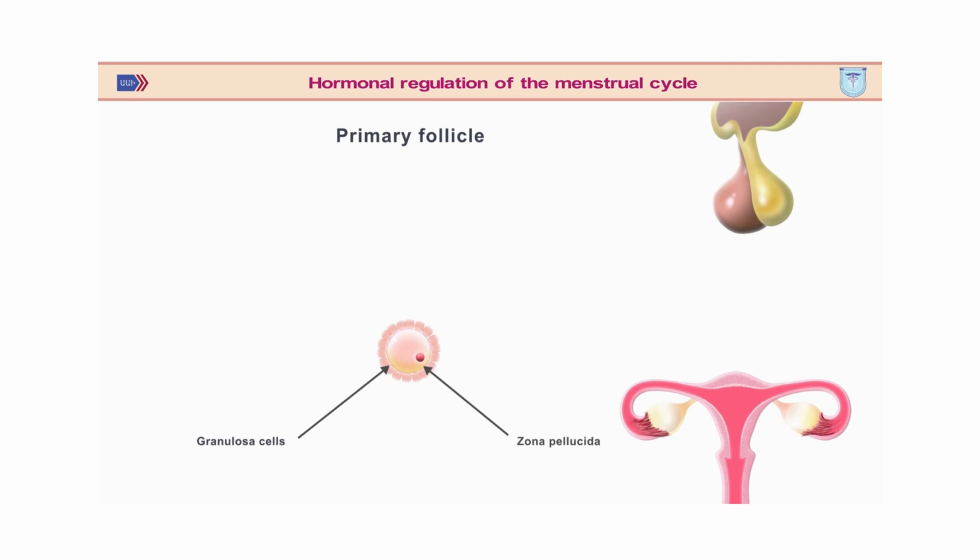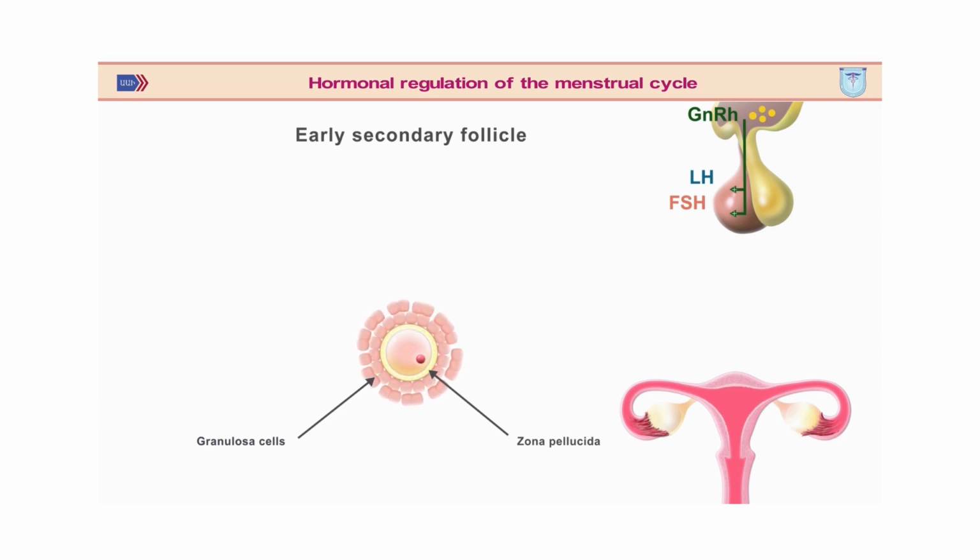At the beginning of the menstrual cycle, under the influence of local factors, a primary follicle forms from the primordial follicle. In the primary follicle, the flat granulosa cells become cuboidal, and the oocyte increases in size. A thin glycoprotein membrane, called the zona pellucida, forms around the ovum. The primary follicle then develops into an early secondary follicle. This process takes place under the influence of FSH and LH.